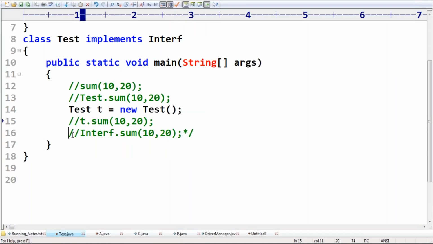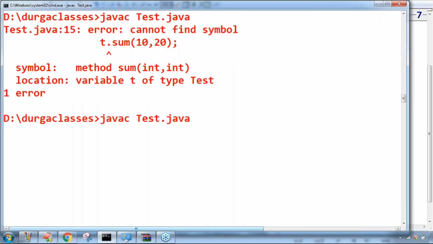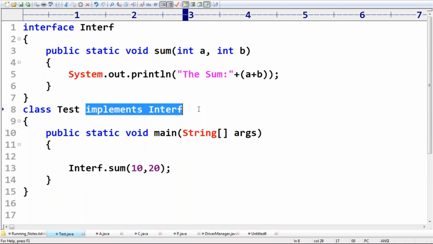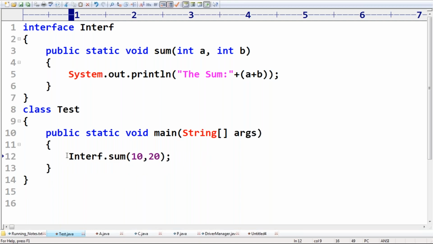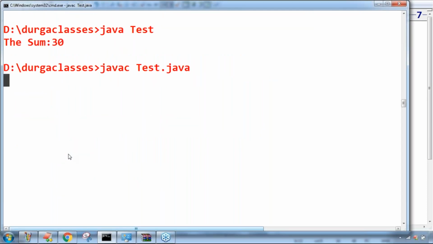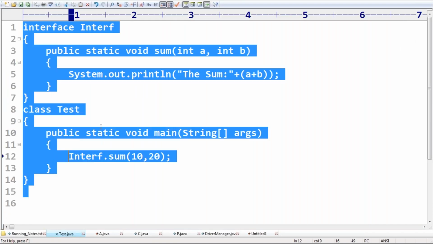So the last one, 100% sure, is the valid one. Don't keep any doubt at all. Interface.sum is perfectly going to work. Yes, valid Java. If I consider it, the sum 30 we are going to get. Don't feel it is only for the implementation class. Test is nowhere related to the interface, yet this one is acceptable. Valid. Don't feel we will get a compile-time error because Test is not an implementation class. Yes, friends, any doubt?